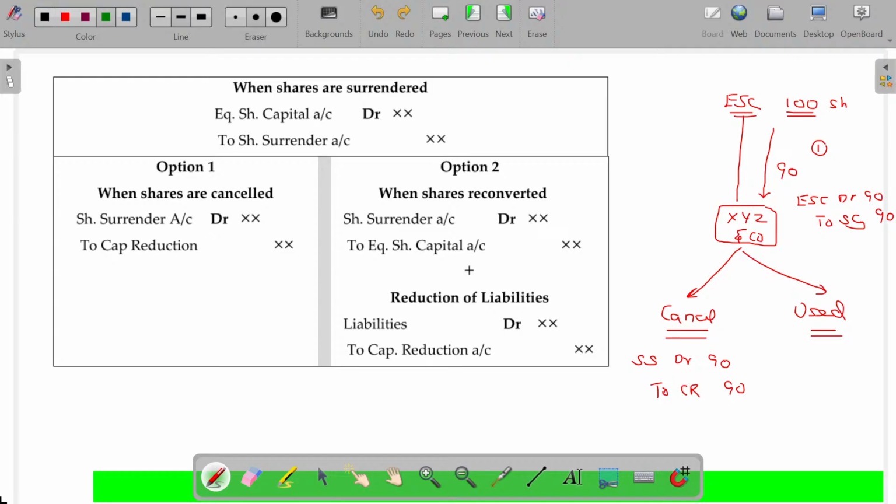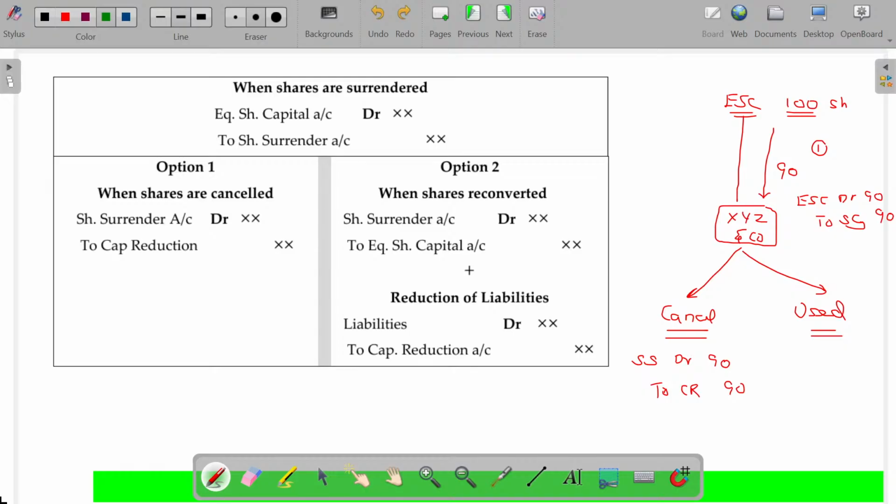If the surrendered share is not immediately cancelled, then we keep that share surrender in some temporary account called share surrender account. So equity share capital to share surrender. Later on, when cancelling, no more required, you just tear off and cancel. By that time, share surrender to capital reduction.